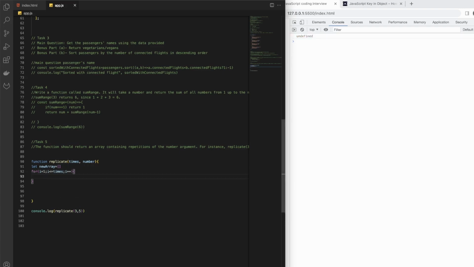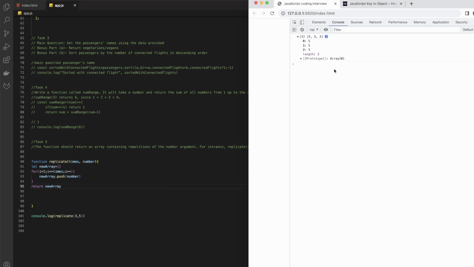Then we can do newArray.push(number), and then return newArray. All right, so this is one way we see.